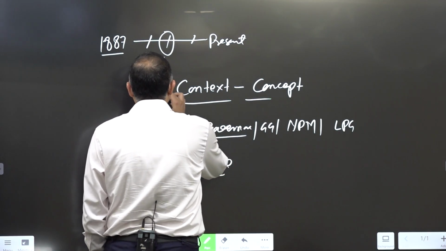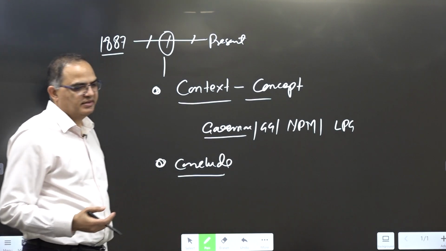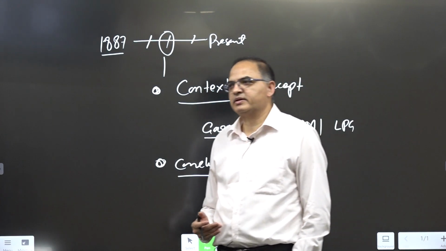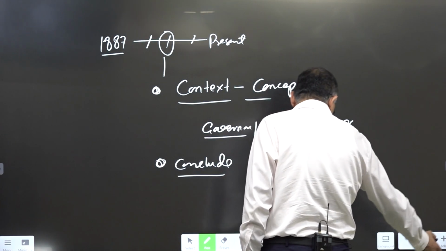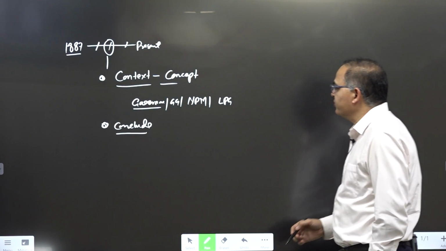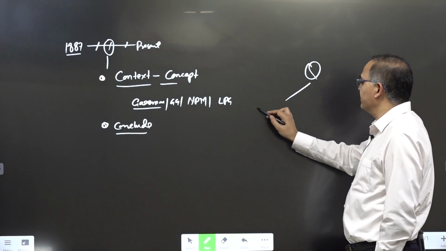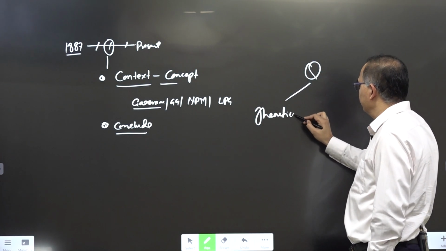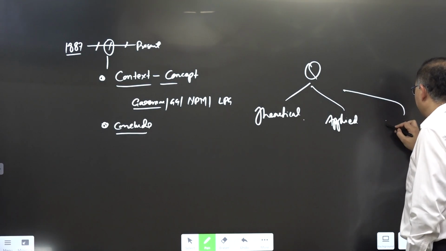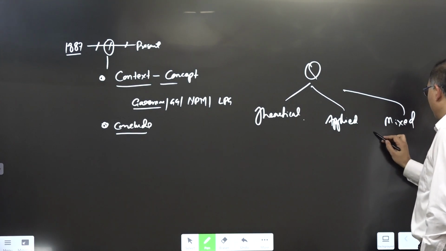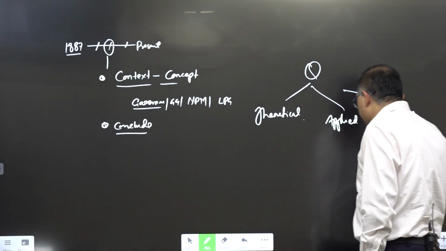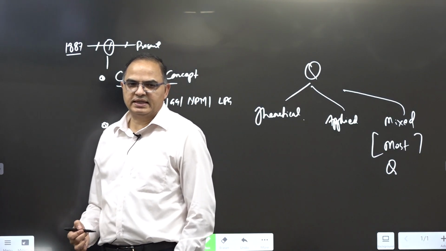So these are, let's say, the two major things. The rest, each question will decide what weaknesses we can consider when you are writing. Then, the nature of questions: the question can be theoretical, it is applied, and it is mixed type. Most of the questions will be in this category. Most of the questions are theoretical as well as applied.